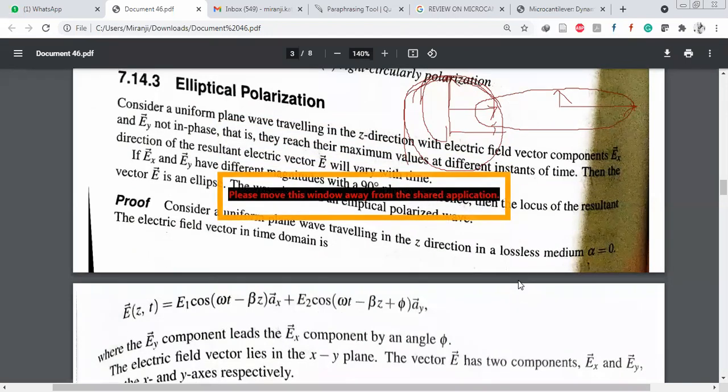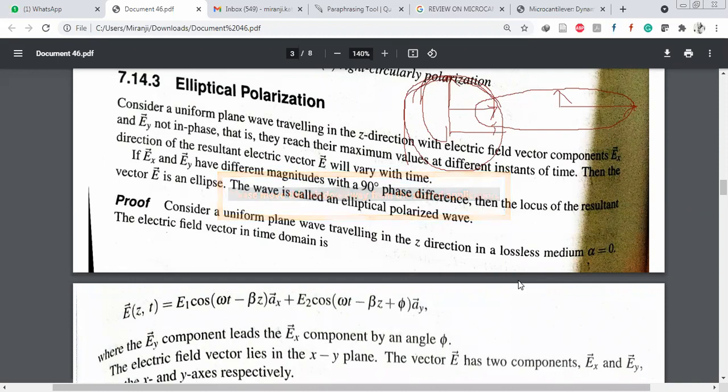Okay, the next concept is the elliptical polarization. What is the difference between circular and elliptical polarization? In circular polarization, the Ex and Ey components have identical amplitude, right? But in elliptical polarization, the two components have unequal amplitude. That is the only difference between the circular and elliptical polarizations.